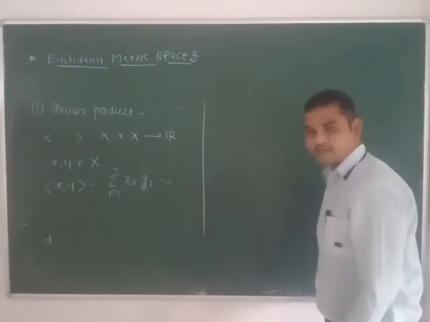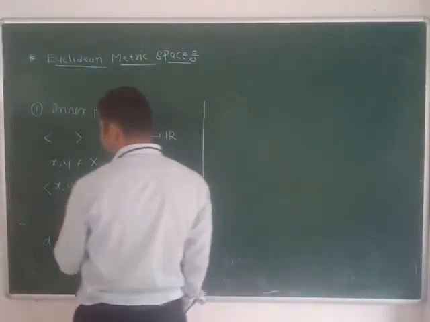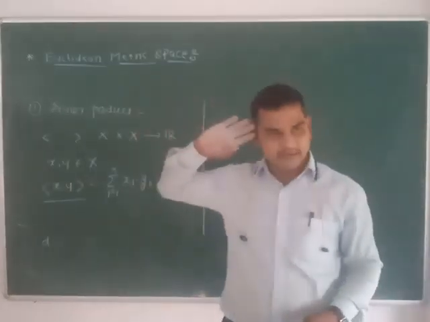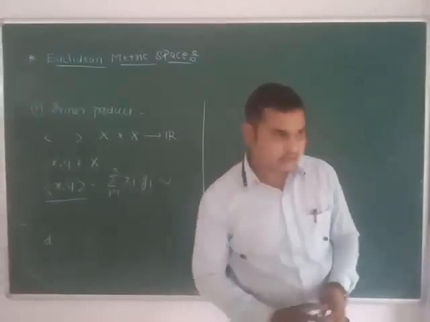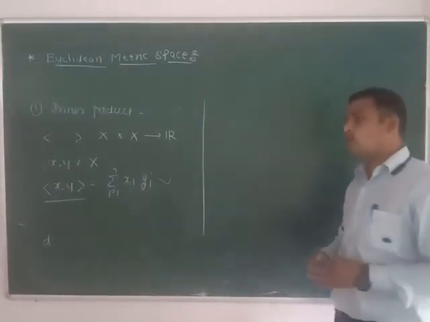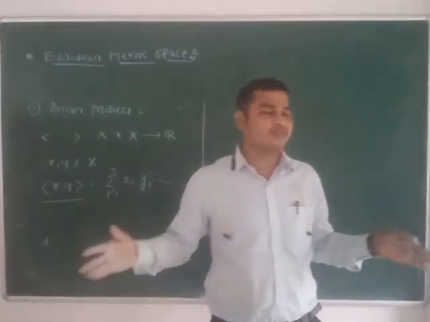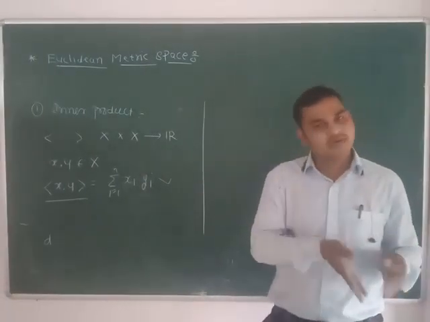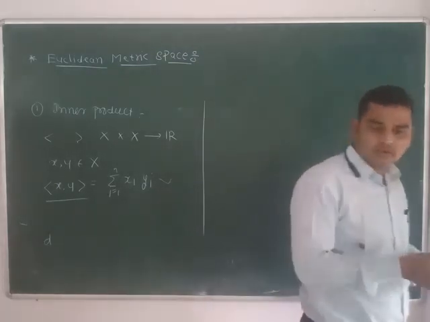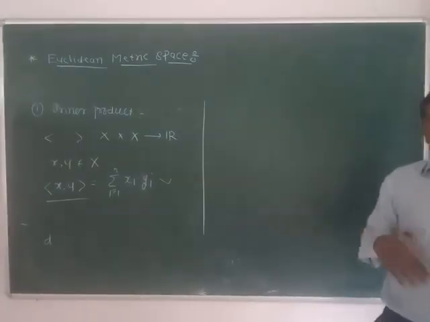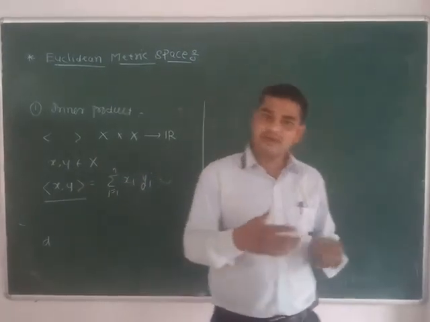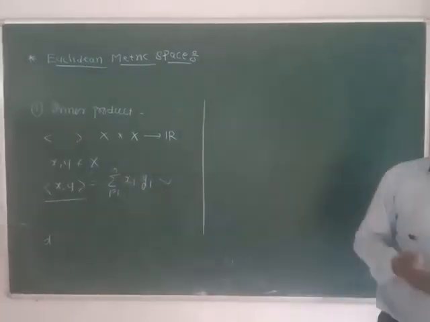And what is the definition of inner product space? Actually this inner product satisfies the properties of a metric space. So it is one kind of metric. What is a metric? Actually a metric is a distance function. From one village to another village, there are several routes to approach one city from another city. So depending on the roads or the way, we have different distances. So depending on the functions, we have different metrics, different distance functions.